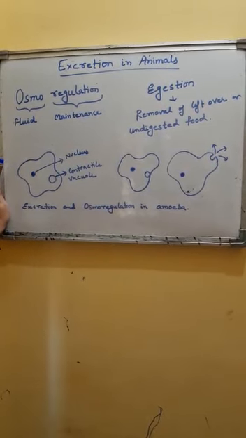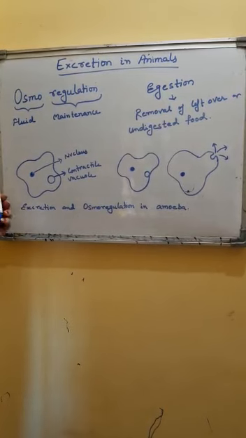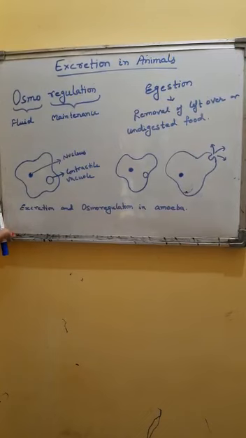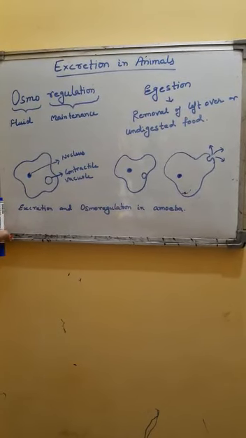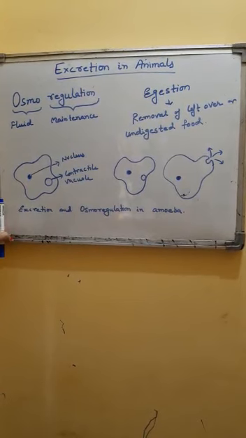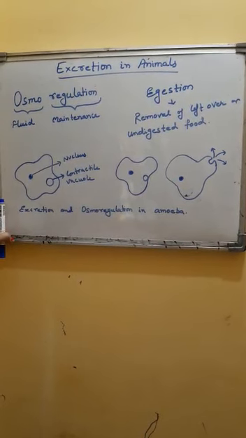When we talk of excretion in multicellular organisms, the platyhelminthes, meaning the flatworms, are the first organisms where a specific excretory organ appears.